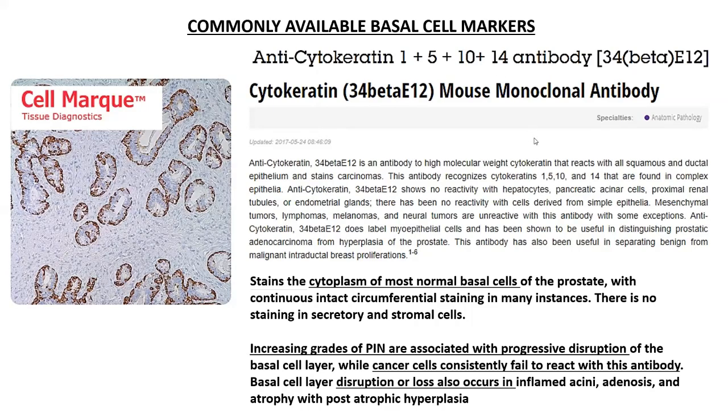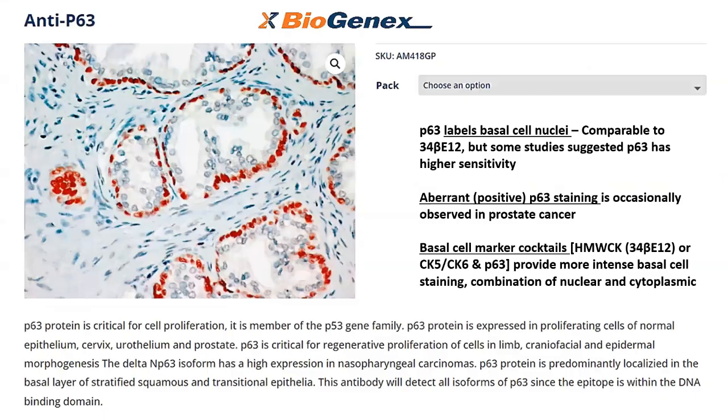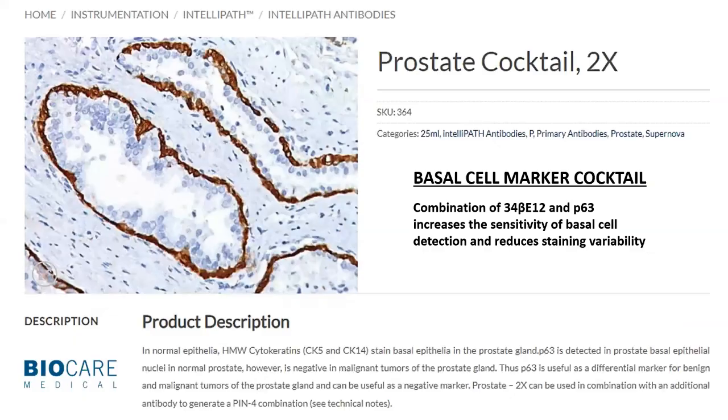Remember that with a few of the pseudo-neoplastic entities, even high molecular weight keratin might not show expression within the non-neoplastic glands. So it is not an absolutely foolproof thing to call something benign vis-a-vis malignant. Another marker for these basal cells is the nuclear marker, that is the anti-P63, with the same range of diagnostic pitfalls that you see in the case of high molecular weight keratins.